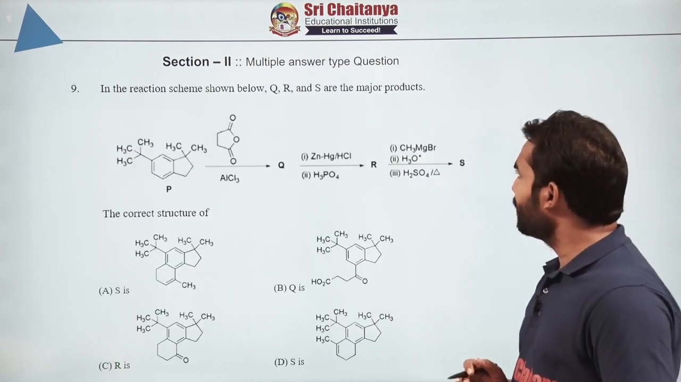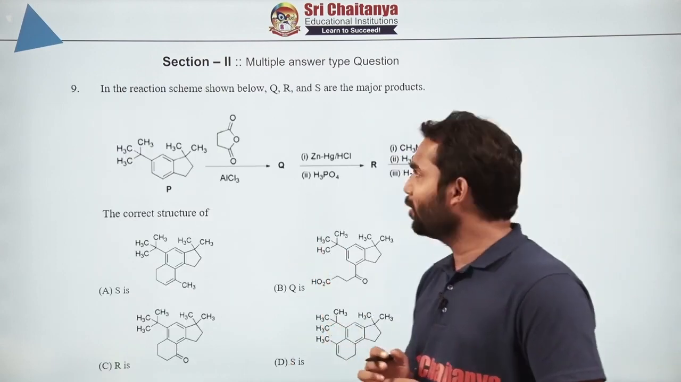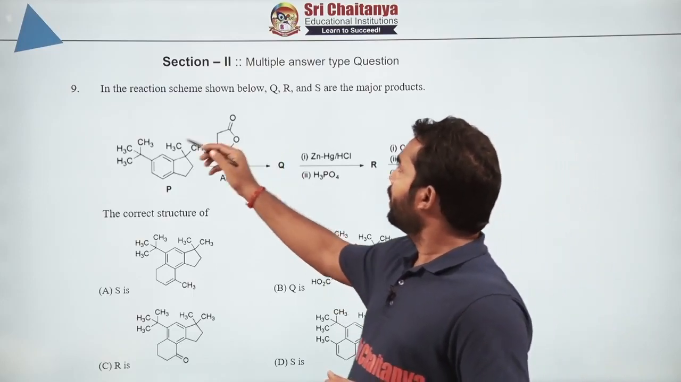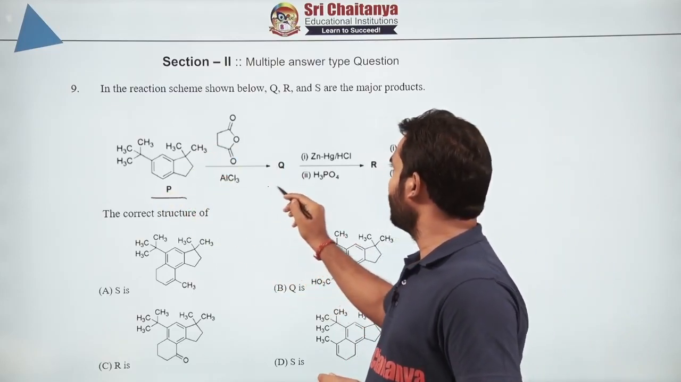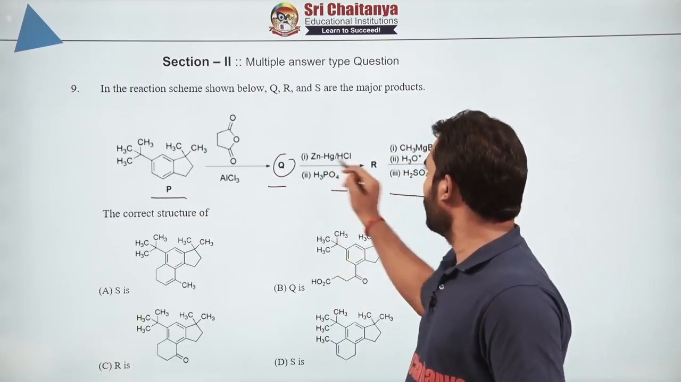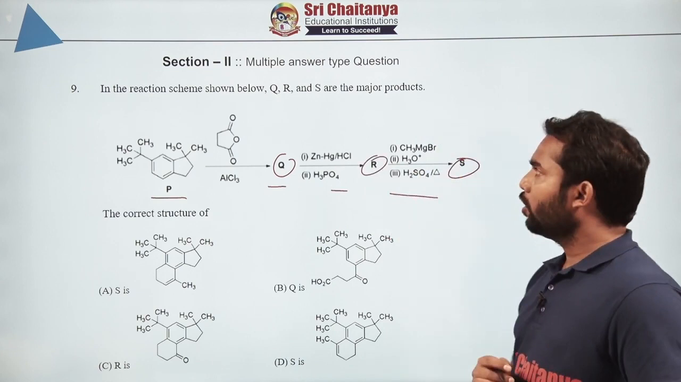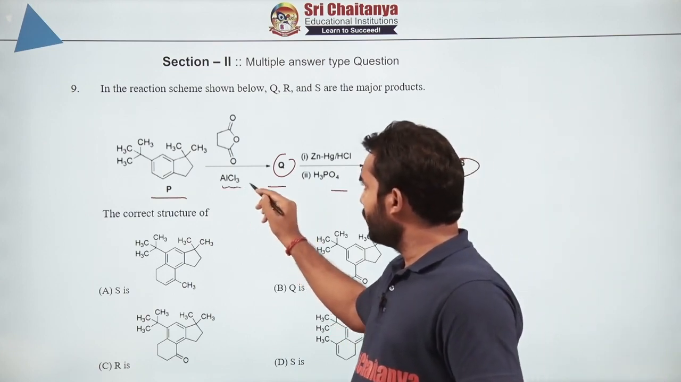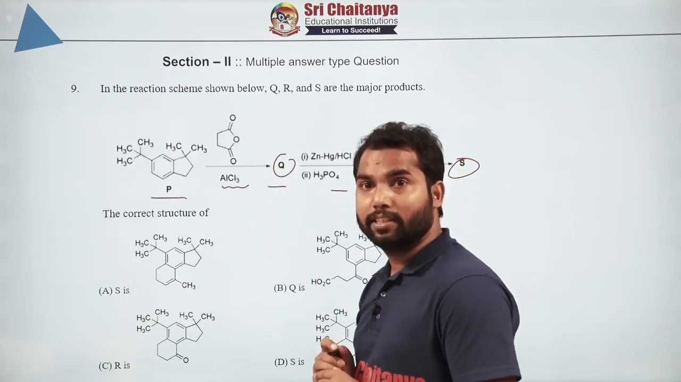Now it appears to be a little bulkier if you observe at first sight, but it is very tricky and very simple also. They have given simply the sequence of the reaction and they are talking about the Q and R and S. Now you need to solve it. I will do it a little quickly.